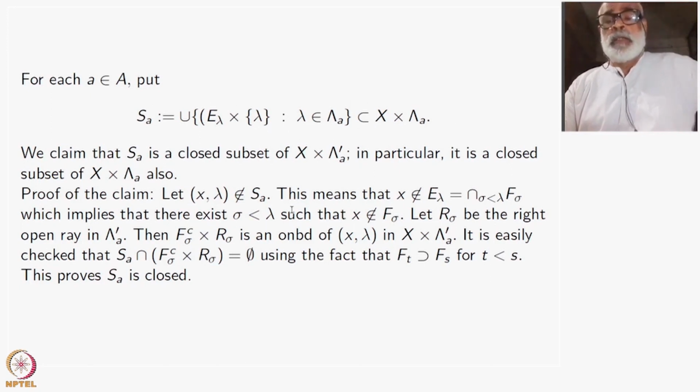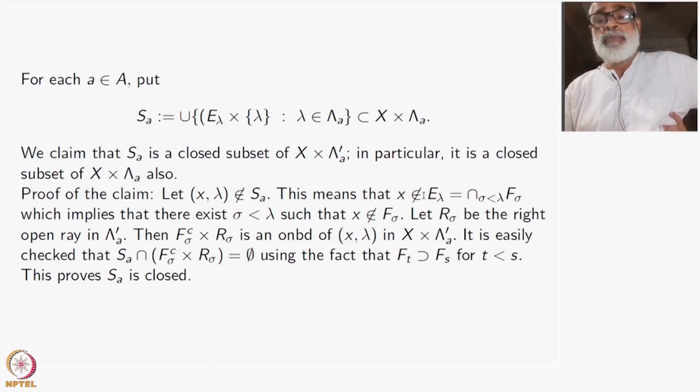All right. So start with a point X lambda which is not in SA. What is the meaning of this being not in any of these? It's a union of these things, right? So this means that the first coordinate X is not inside E lambda.